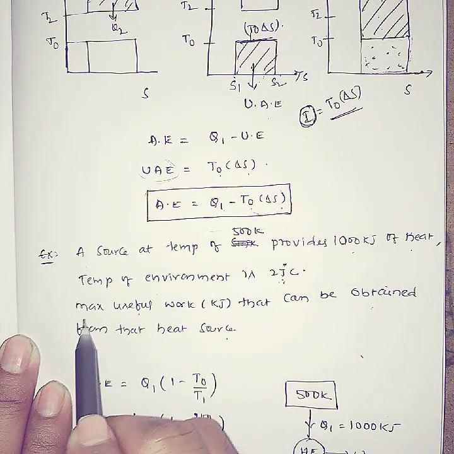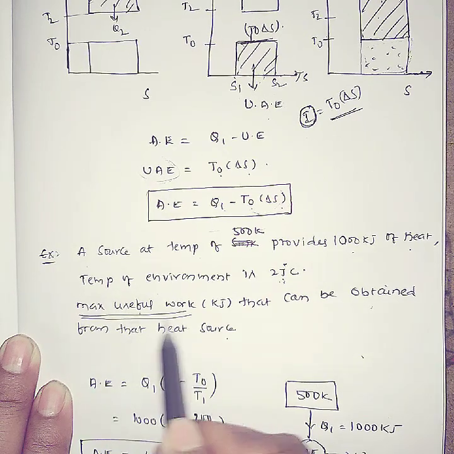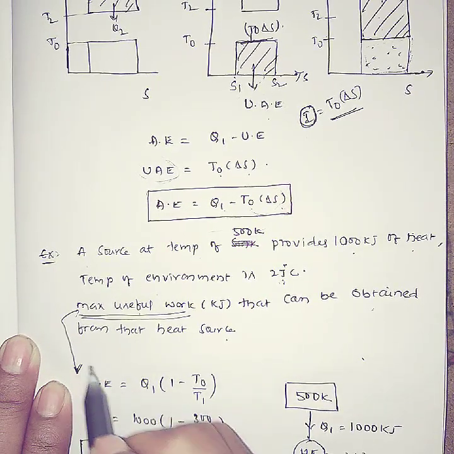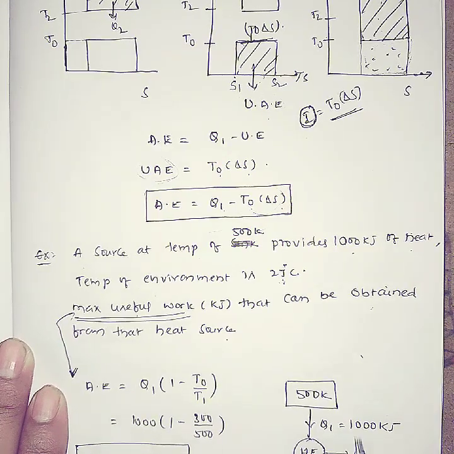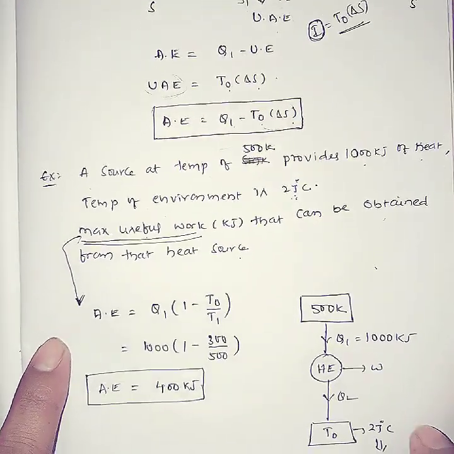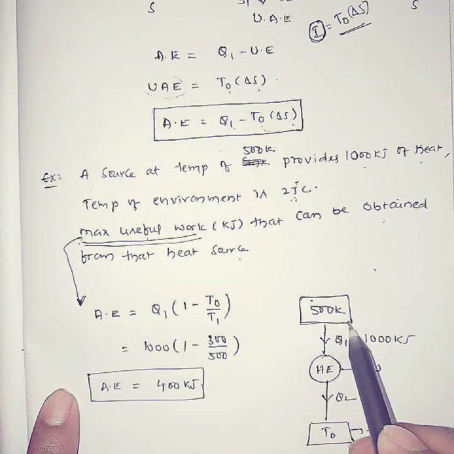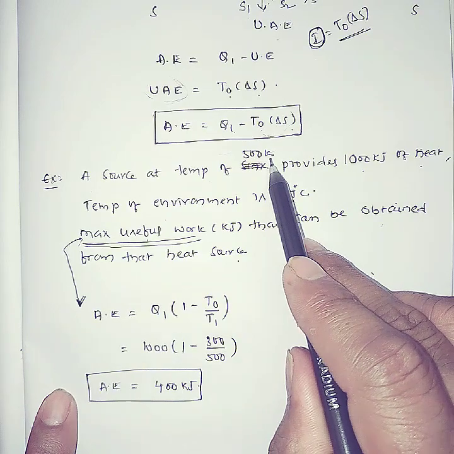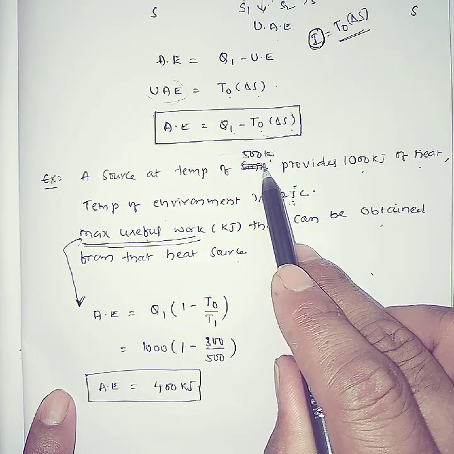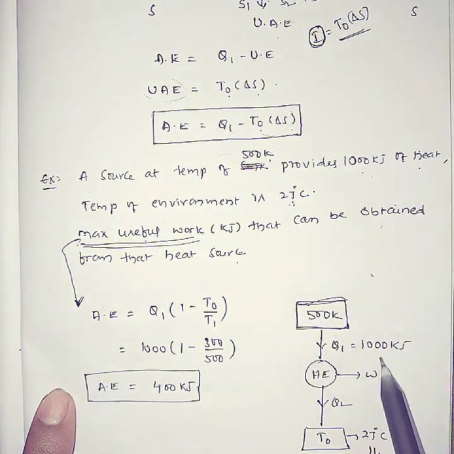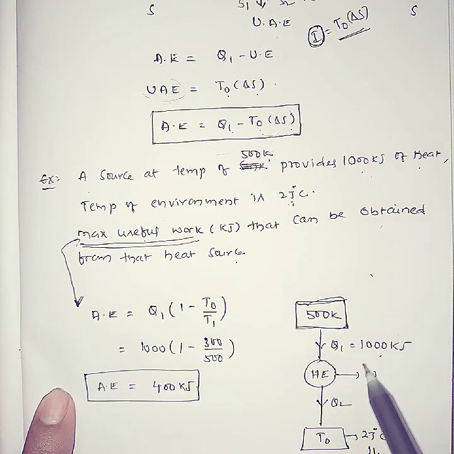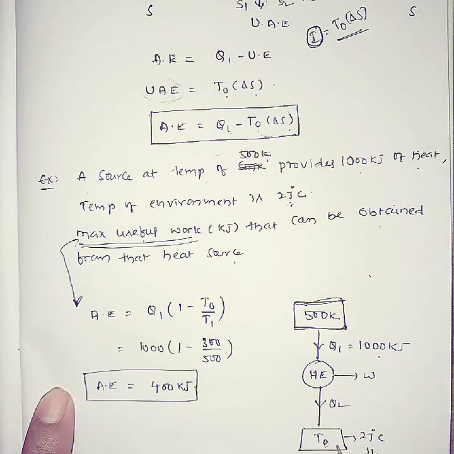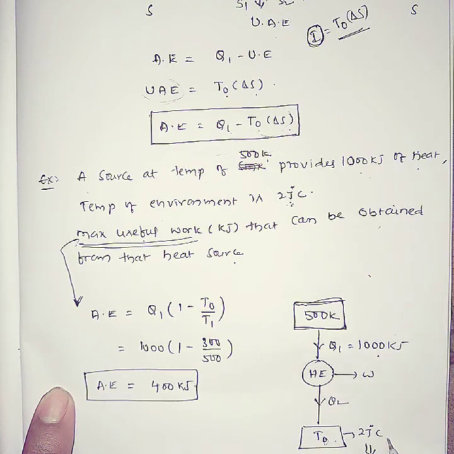Maximum useful work is called available energy. What is that available energy? See here, from this diagram, this is the source temperature. This source temperature is at 500 Kelvin, and it is supplying 1000 kilojoules of heat. And what is the ambient temperature? Ambient temperature is T0. That means it is the dead state condition, 27 degrees centigrade.